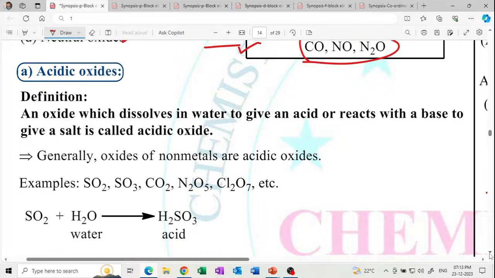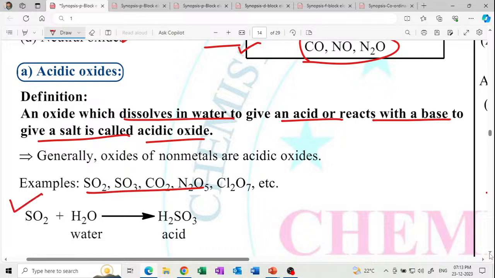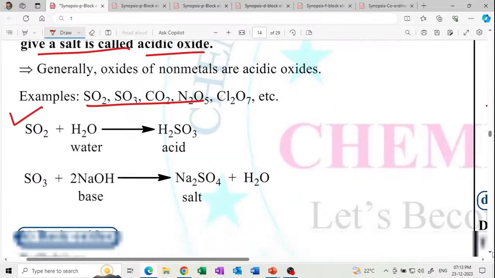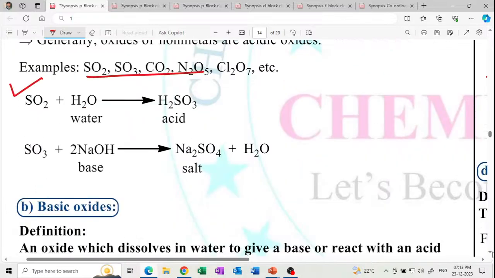Okay, what are the acidic oxides? Oxides which dissolve in water to give an acid or react with a base to give a salt. Examples are sulfur dioxide, CO2, N2O5, Cl2O7. SO2 reacts with water to give H2SO3, so this is acid. And SO3 reacts with the base to form the salt. Get it? So these are the examples.